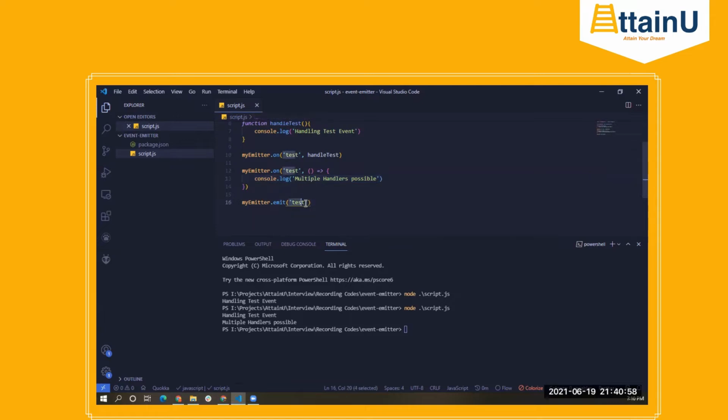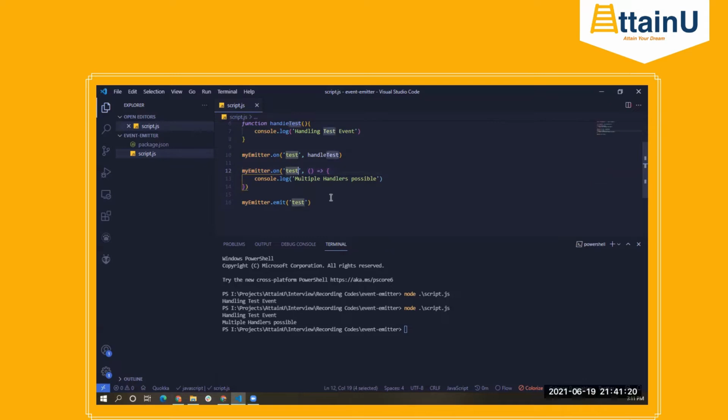So I just emitted one event, or I just triggered one event, and based on that, different handling functions executed, right? So by using the on function, we are registering different functions to run whenever that particular event is called, right?